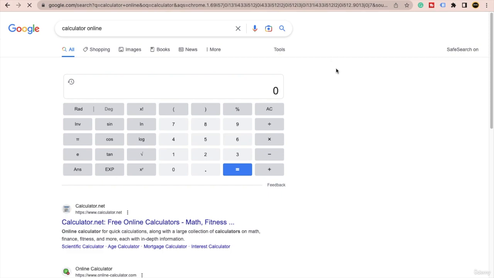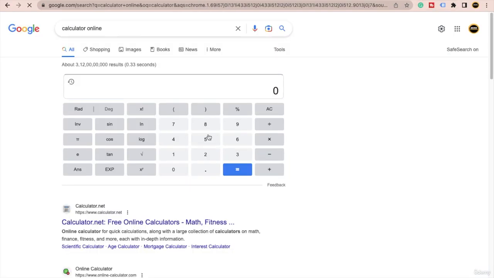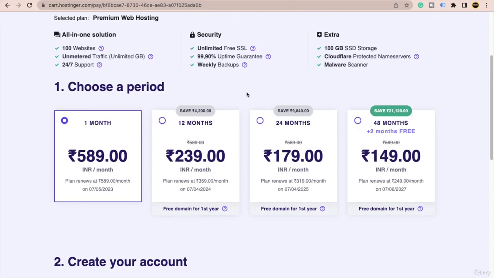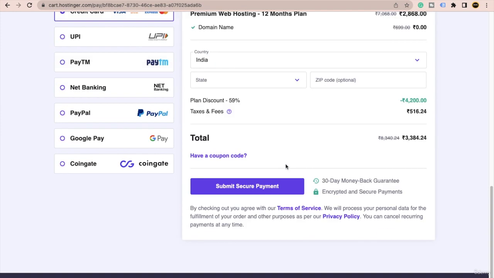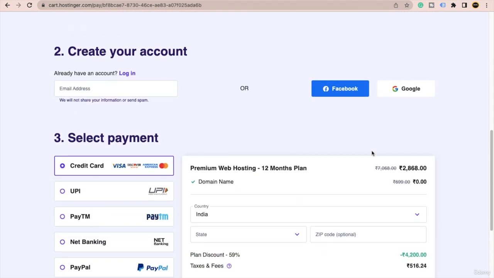Calculator online, okay. So here you can see 589, that is 589 multiplied by 12 months, because per month it is costing you 589, and if you just see for 12 months, it will be 7068, which will be very costly for you. But if you buy for 12 months, here you can see the pricing, it will only cost you this much amount. So hope you guys are getting the idea clear.